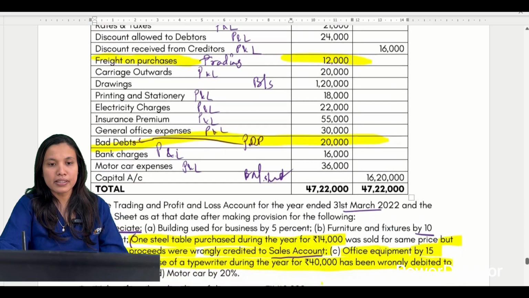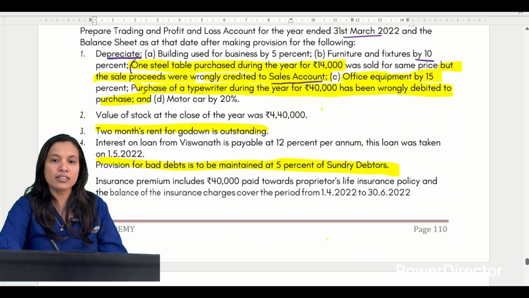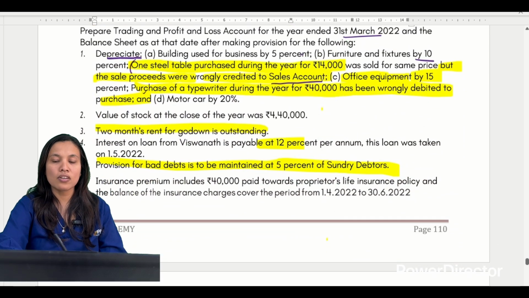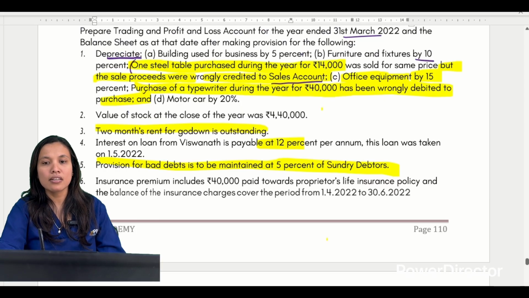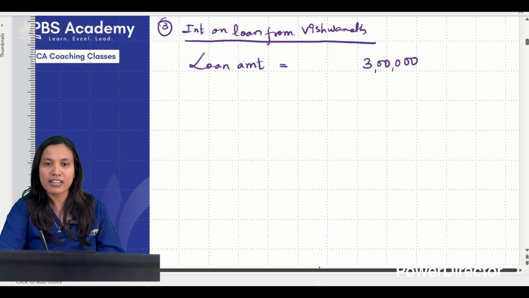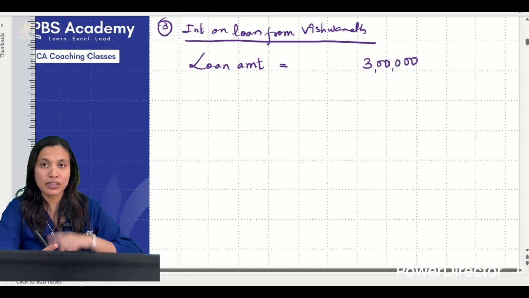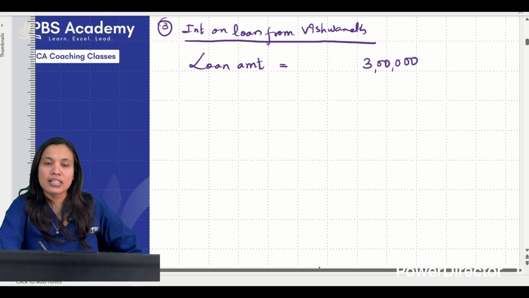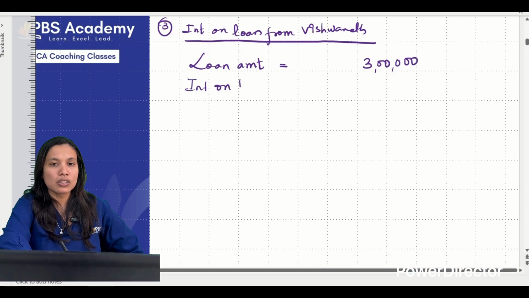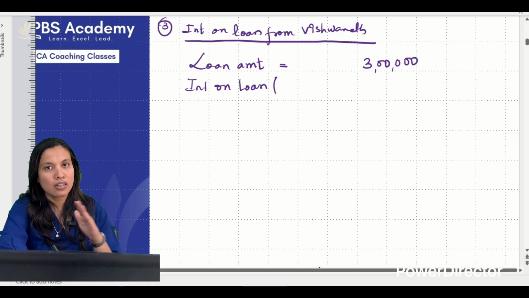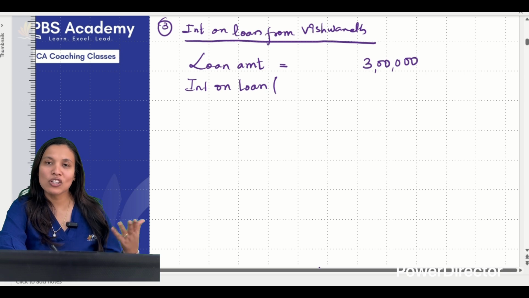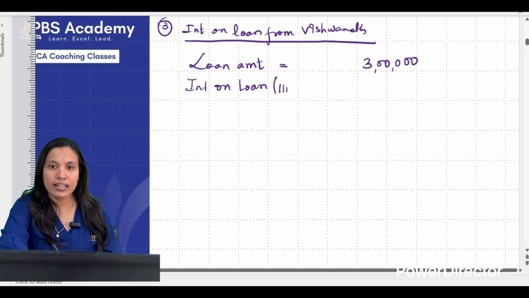What is given in the adjustment? In the adjustment, it is given as interest is payable at 12%. The loan was taken on 1/5. 1/5 means, which year are we following here? We are following financial year. You have to refer to the question. We are writing 31st March. So loan is taken on 1st May. For how many months do we have to calculate the interest? From 1st May to March. So we are leaving only April. So I think it is 11 months of interest.